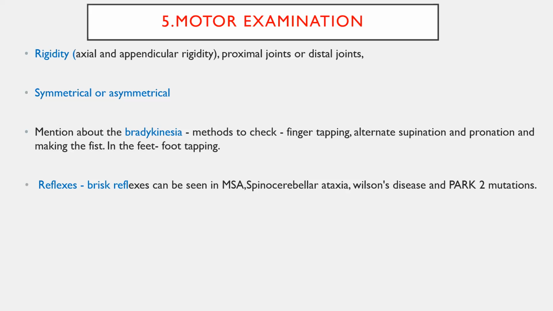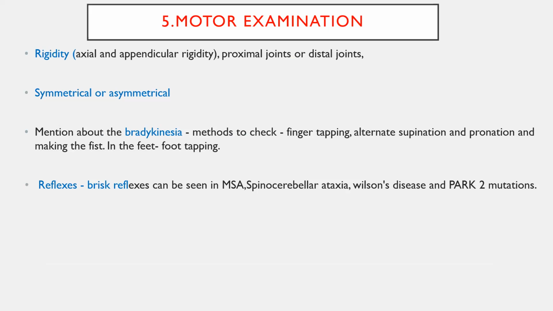Motor examination is very important. You need to see, for rigidity, whether the patient has involvement of only the axial skeleton or the appendicular skeleton, that is axial rigidity or appendicular rigidity, and whether the rigidity is confined to proximal joints or distal joints. Most typical Parkinson's patients will have appendicular rigidity, involving the distal extremities, and atypical Parkinsonism like progressive supranuclear palsy will have axial or proximal joint rigidity. So by doing the motor examination with this particular aspect of rigidity, you can make out whether the patient is having typical Parkinson's or atypical Parkinson's.